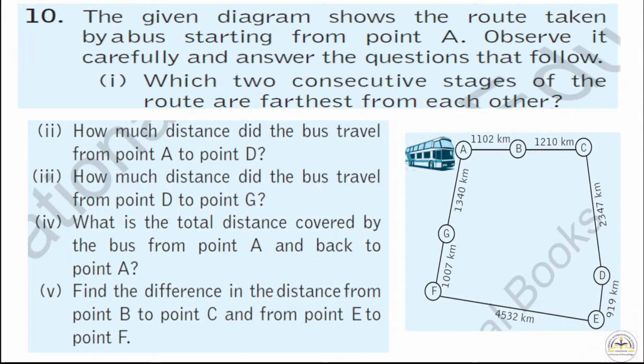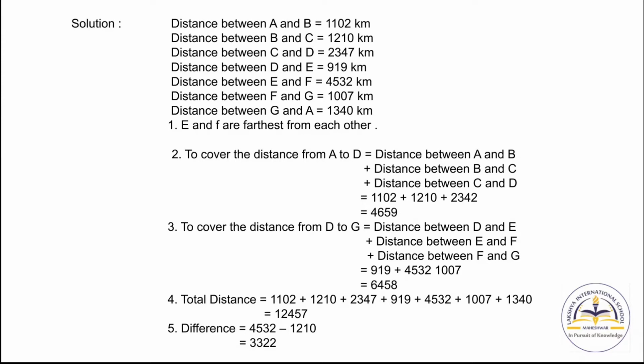Now question number 10. The given diagram shows the route taken by a bus starting from point A. Observe it carefully and answer the questions that follow. First, which two consecutive stages of the route are the farthest from each other? See, the farthest route is E to F, which is 4532. So we will write here, first answer is E and F are farthest from each other.